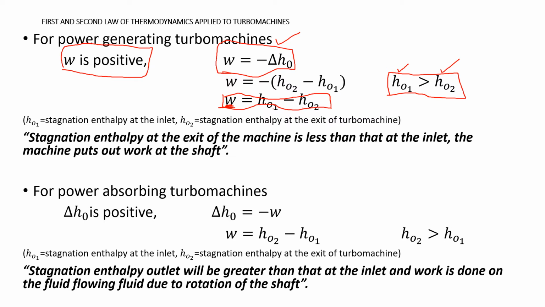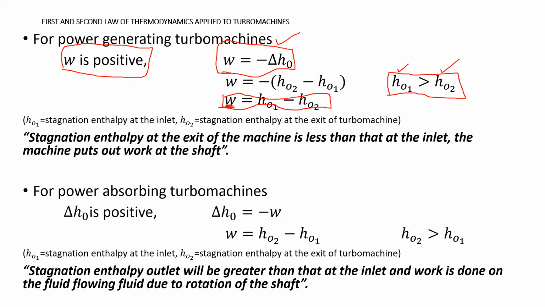So when the fluid is flowing through the turbo machine, its energy is utilized in converting into mechanical energy. Okay, so the enthalpy drops. In a power generating turbo machine, the enthalpy of the fluid drops as it flows over the turbo machine. That's why at the exit of the turbo machine, the enthalpy of the fluid is less. In this case, we'll call it the stagnation enthalpy. Stagnation enthalpy of the fluid is less at the exit of the turbo machine. That difference of enthalpy is converted into work.